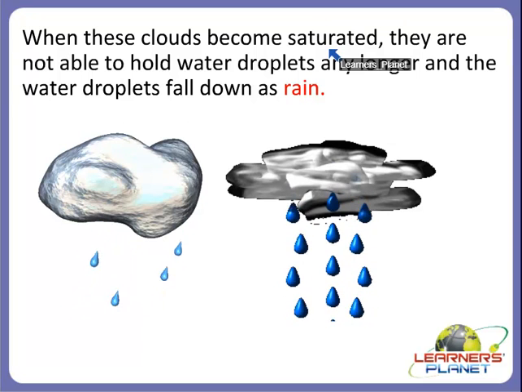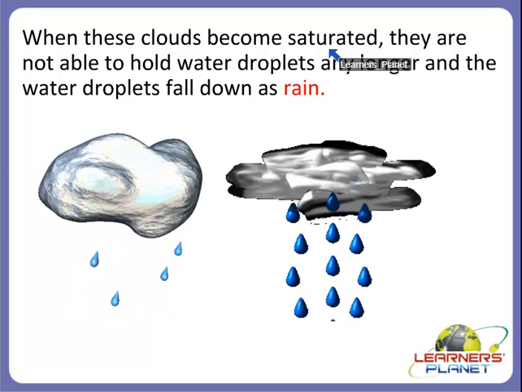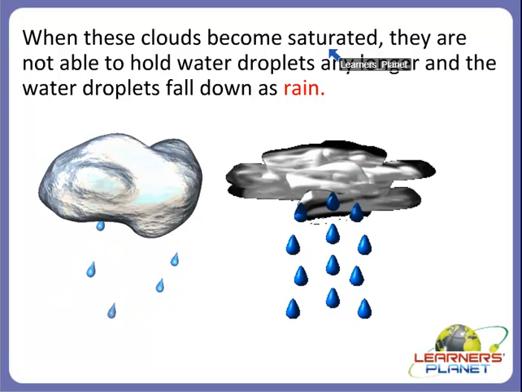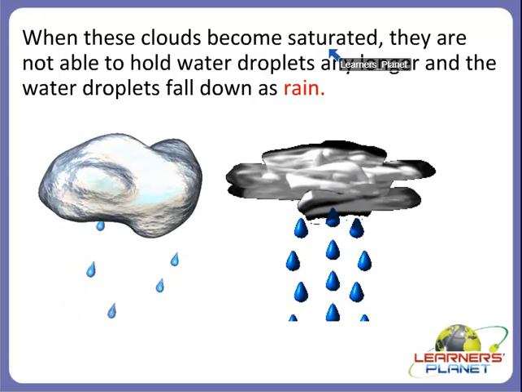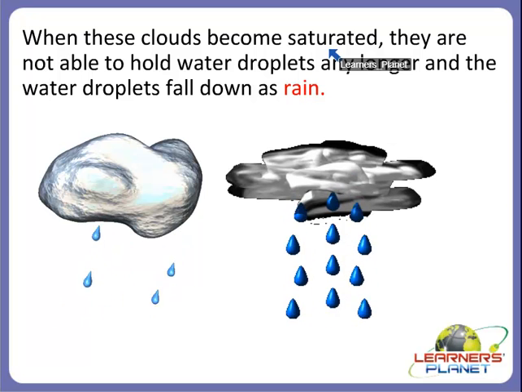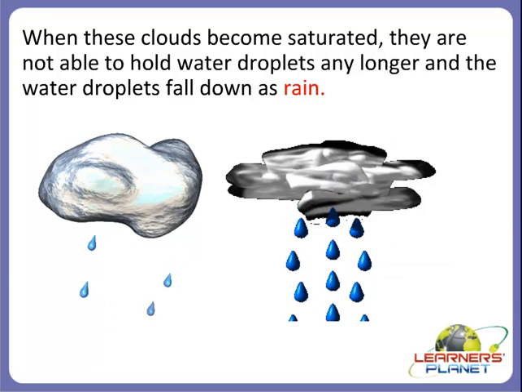Yes, it is completely soaked. So when these clouds are completely soaked, they are not able to hold water droplets, and finally the water droplets fall down as rain, right? And then we start experiencing the rainy season.